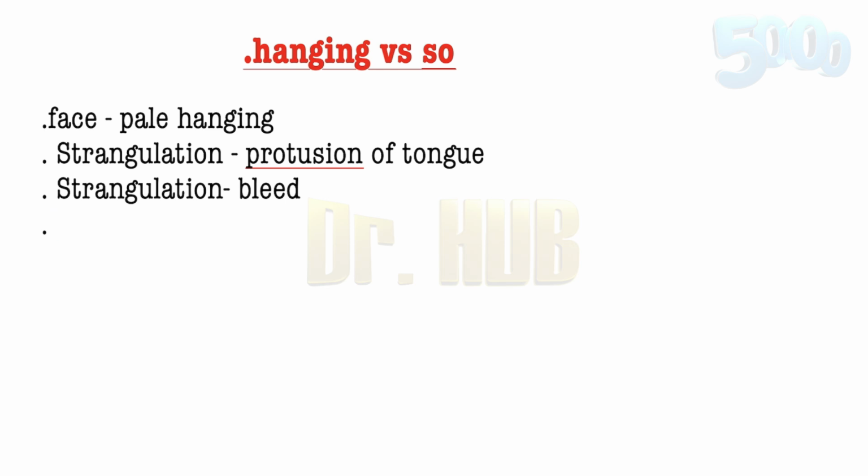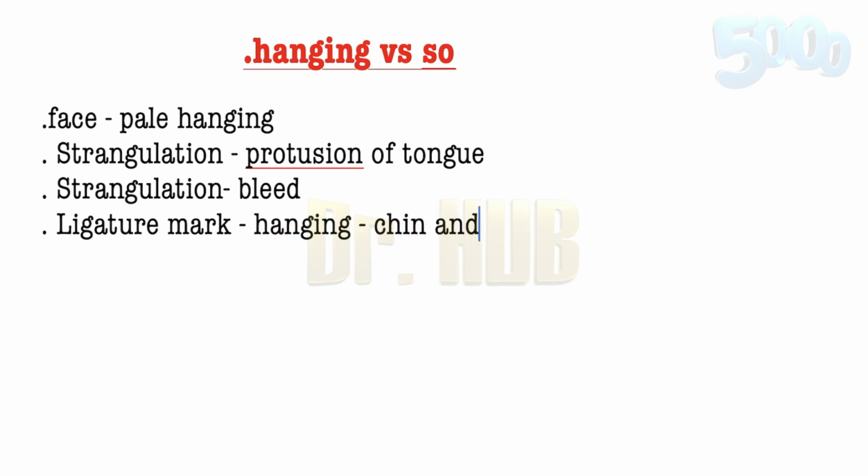Now let's look at the ligature mark. This is very important. In hanging, the ligature mark is oblique, non-continuous, and placed high up in the neck between the chin and the larynx. So in hanging, the ligature mark is between the chin and the larynx.